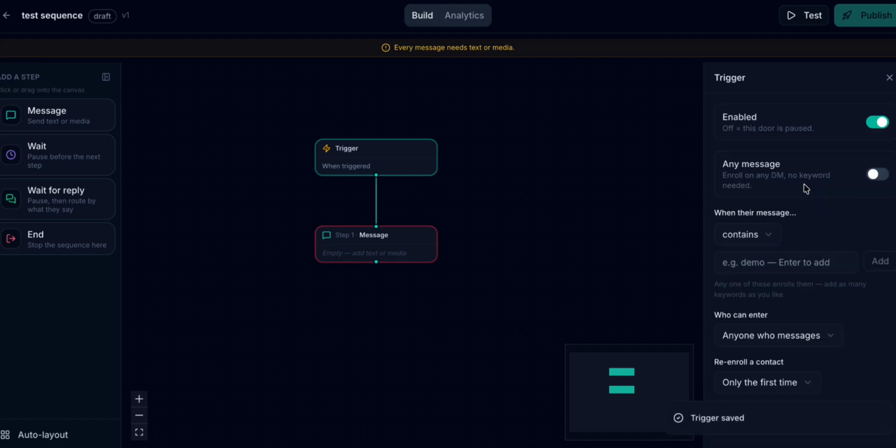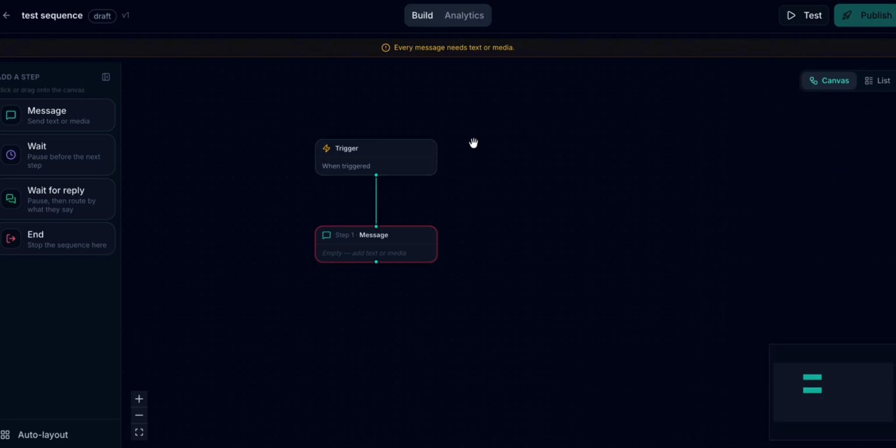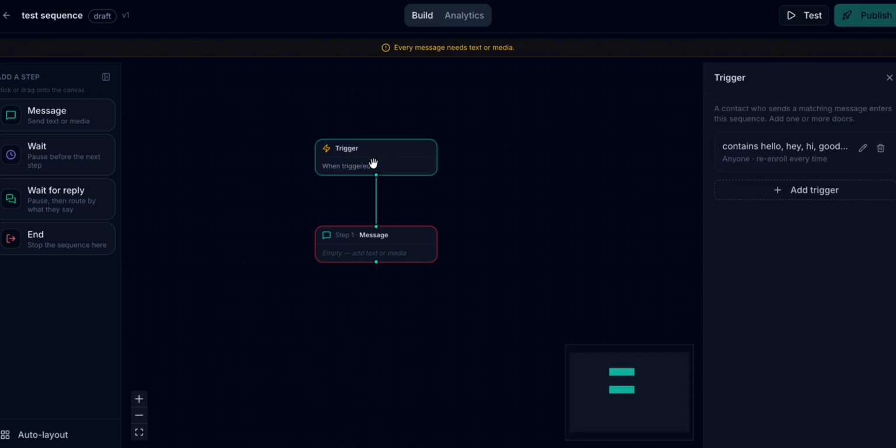So you can say, okay, this trigger, I want this to be a does not contain. But one thing that you need to know is that the two triggers are independent of each other, which means that they do not work together like a condition. Do you understand? So these are individual, which means that if somebody triggers this one, then the second one does not apply. But if a person triggers the second one, then the first one does not apply. Do you understand what I mean?